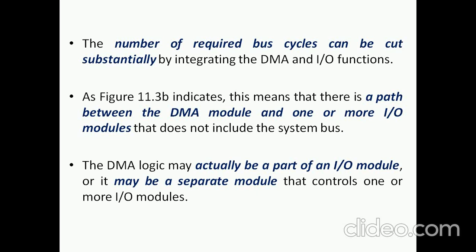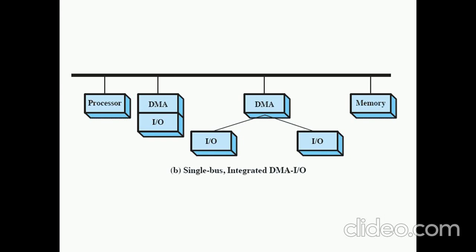The DMA logic is actually a part of the IO module, or it may be a separate DMA module for the IO devices to have control over the various IO modules, because the DMA, as I said earlier, is direct memory access for reading as well as writing. So in that case, it is needed only for the IO operations, for the IO modules alone.